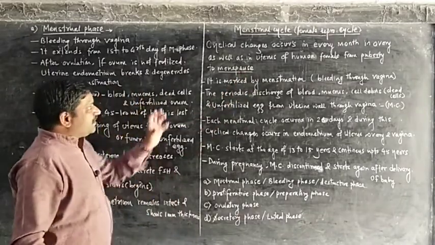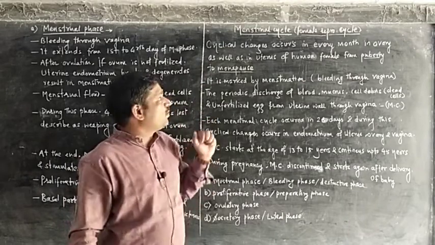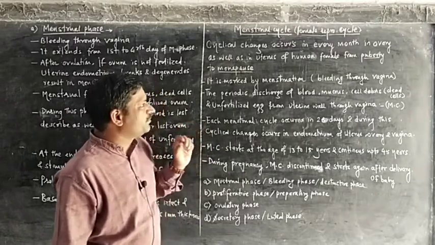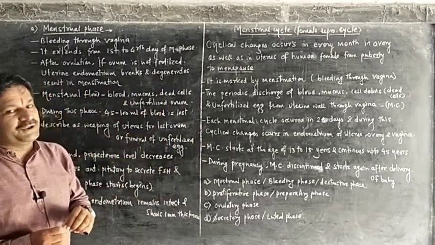In this way the cyclical changes occur every month in the ovary as well as in the uterus of the human female from puberty to menopause.